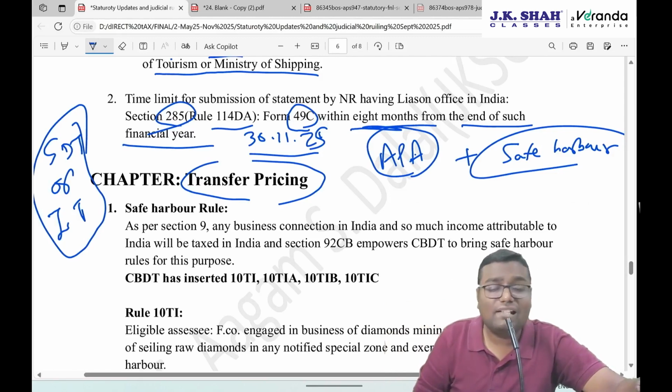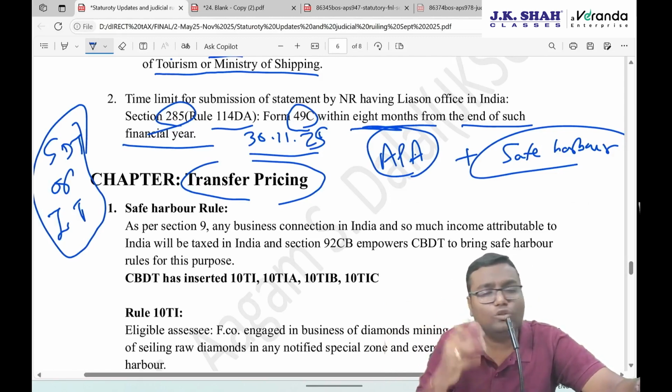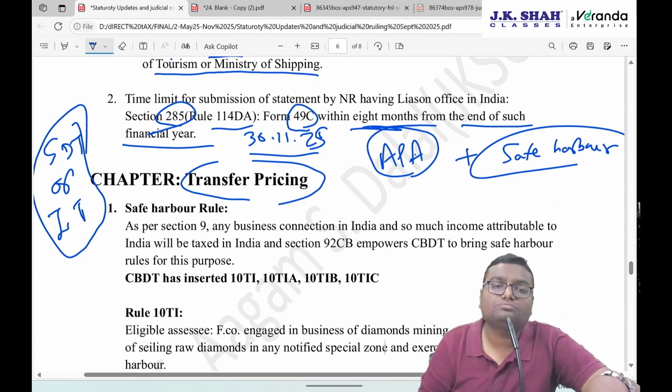And that's why while writing any answer of transfer pricing, 2 notes you have to compulsorily write. First, assessee has not adopted APA. Second, assessee has not gone for safe harbor rules. Then only are we doing the actual adjustment. But safe harbor rules are not there in the syllabus as of now.